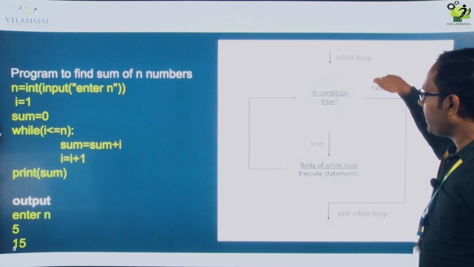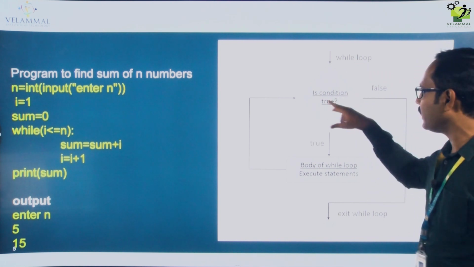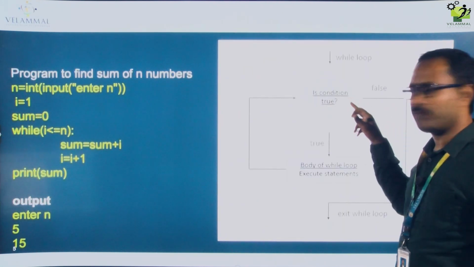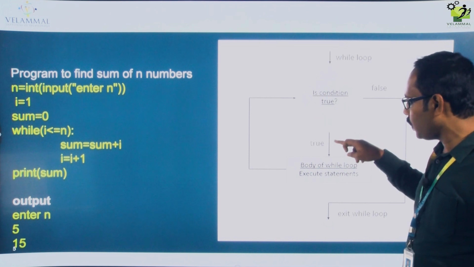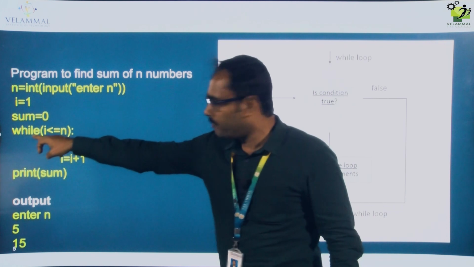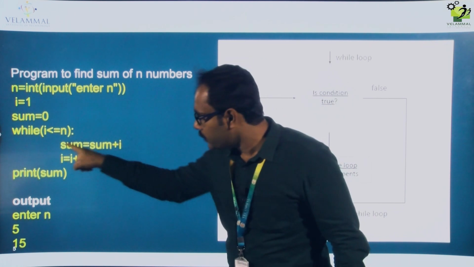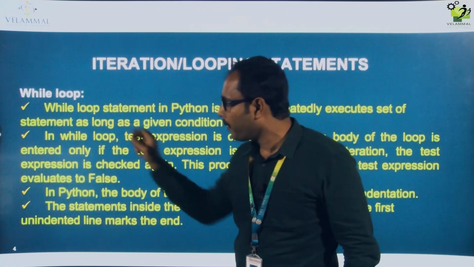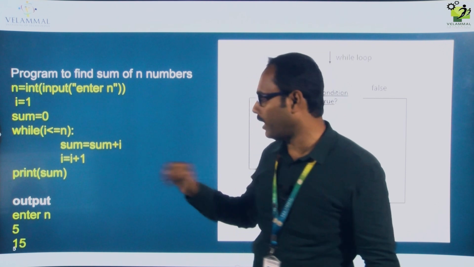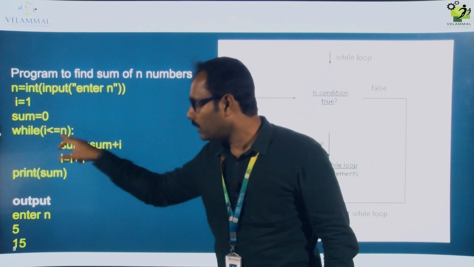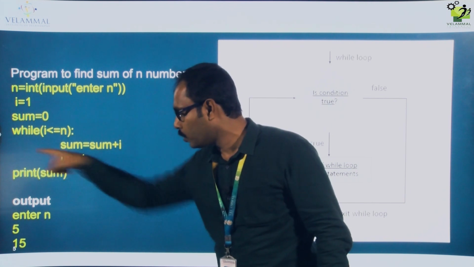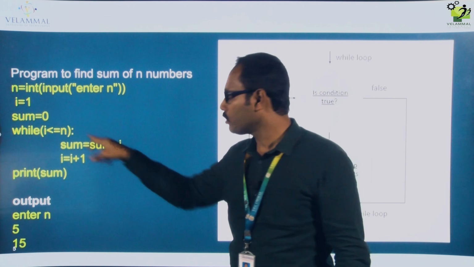Now in a while loop, it will check the test condition first. If the condition is true, the body of the while loop will get executed. You can see here, this is the while loop, and these two statements come under the body of the while loop. Indentation is nothing but the space given after the while loop to these two lines. This is called indentation.